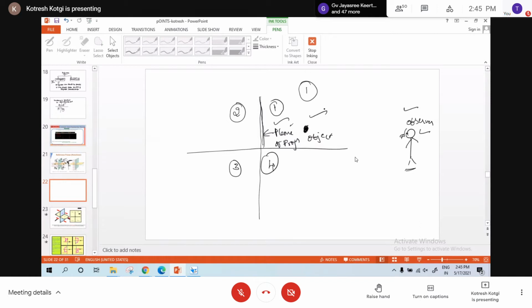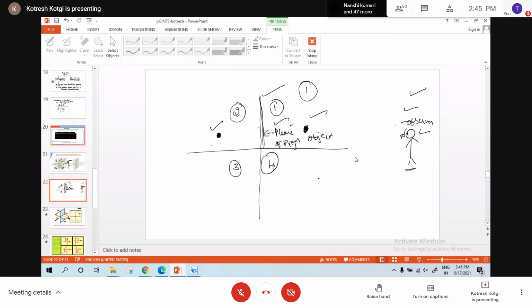Now, if the object is in the second quadrant, now see the sequence. First comes observer, then comes plane of projection, then comes the object. Am I clear? Now, in first quadrant, object was in between plane of projection and observer. In second quadrant, plane of projection is in between object and the observer. You're getting my point?